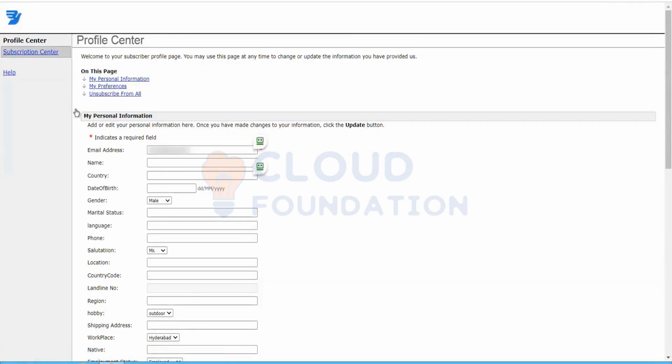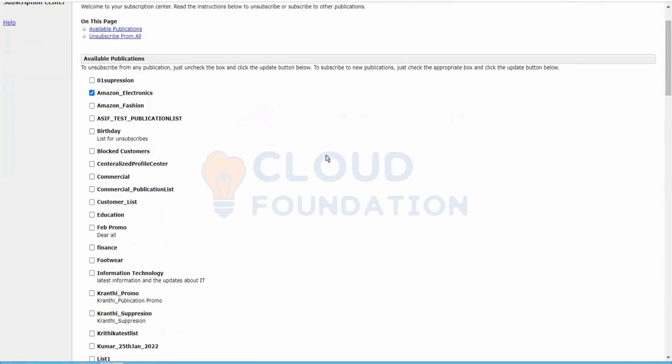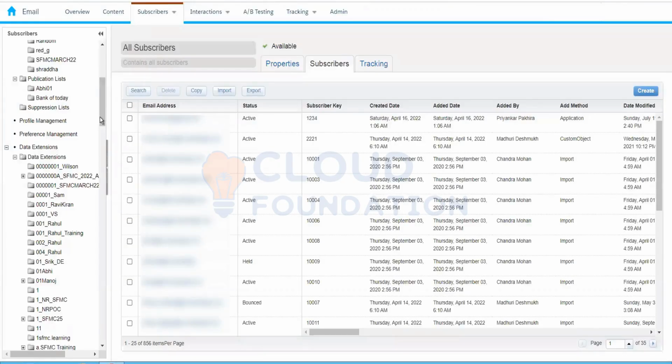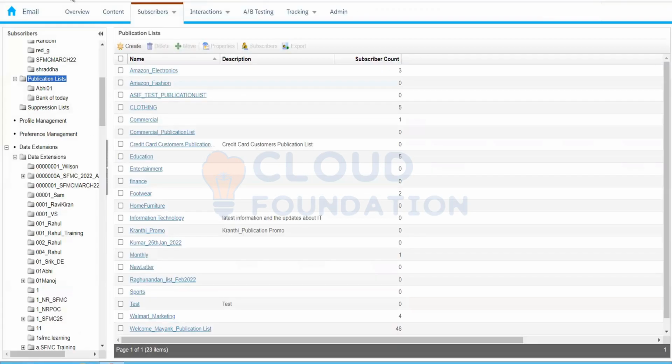Next, we have a subscription center page that we are going to talk about in detail, which is related to this publication list. When we create a publication list, we have a checkbox for making it public or not, right? When we make it public, it will be available on this particular subscription center page.